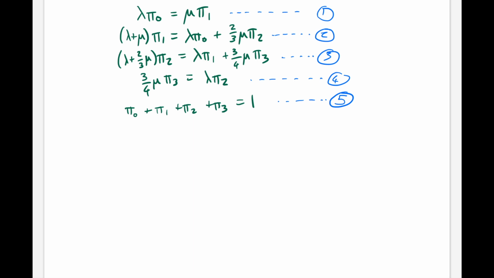So we can take equation 1 and rearrange this to get pi 1 in terms of pi 0 by dividing through by mu. Then if we take equation 2, we can make the substitution that pi 1 is equal to lambda over mu pi 0 and rearrange to get pi 2 in terms of pi 0.